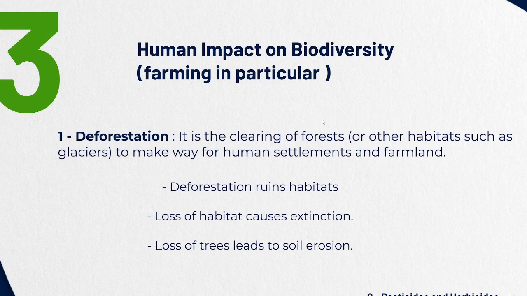Die-offs is a really important term. Die-offs of different species in the ecosystem lead to the loss of biodiversity, which puts the ecosystem in a state of poor biological health, of course. And number three, loss of trees leads to soil erosion.